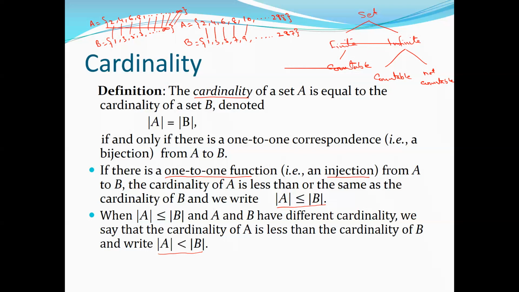So we call a set countable only when there is a one-to-one correspondence, or a bijection function. If we can find a one-to-one function, then we can say that this set is countable, and then we say that the cardinality of both sets is the same, right?